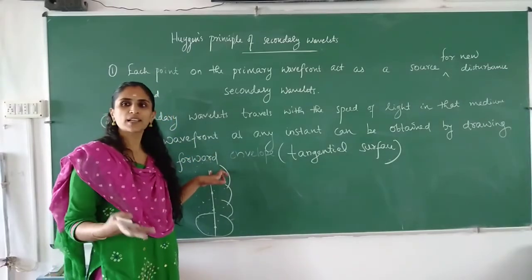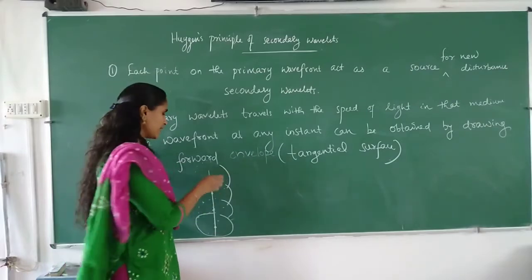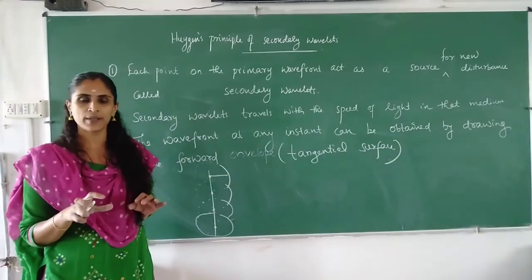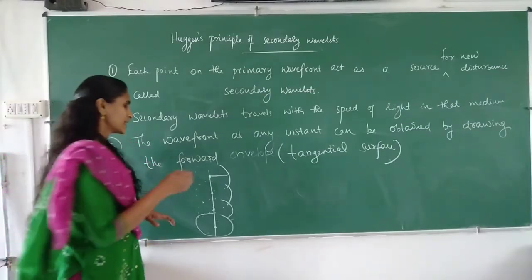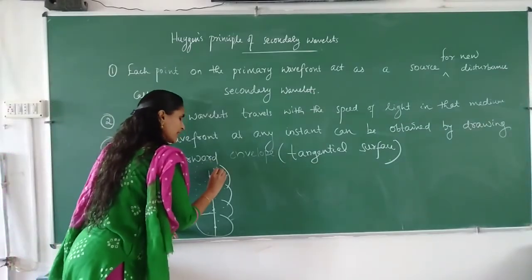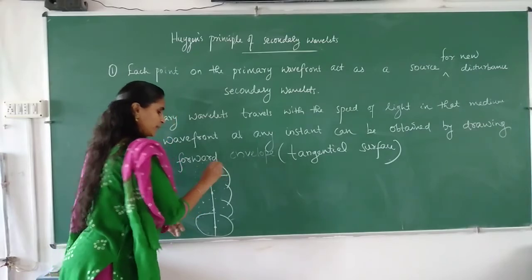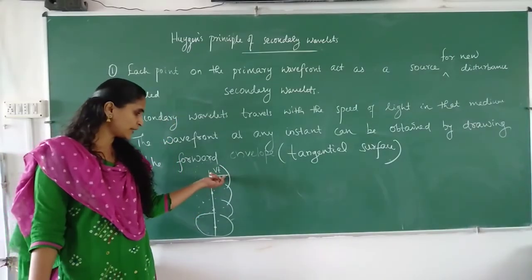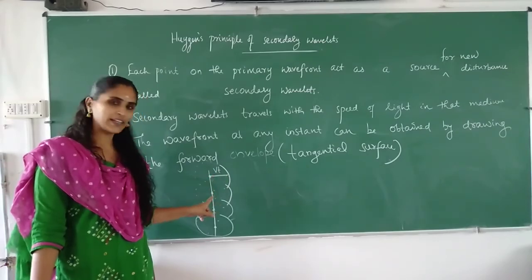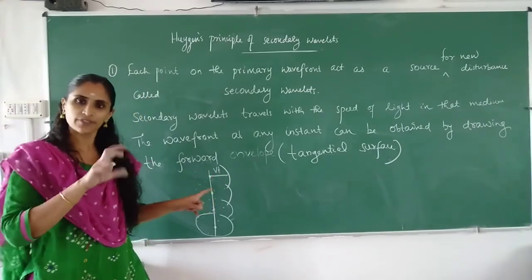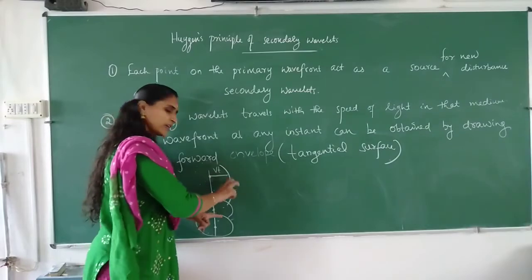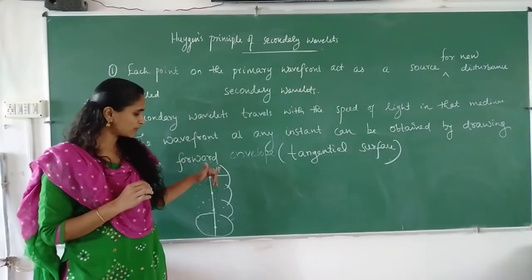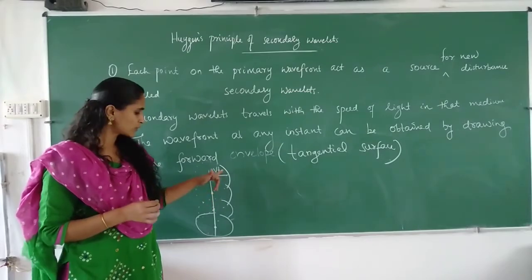After some time t, we can draw a sphere in such a way that its radius is equal to the velocity of light in that medium times t, that is, radius Vt. From each point we can draw a sphere. Actually, a sphere can be drawn here, but we are showing only a path. That's why we are getting a circular pattern.